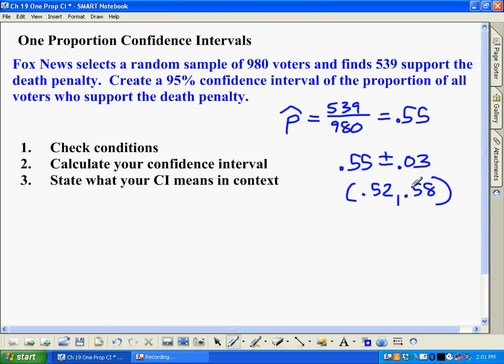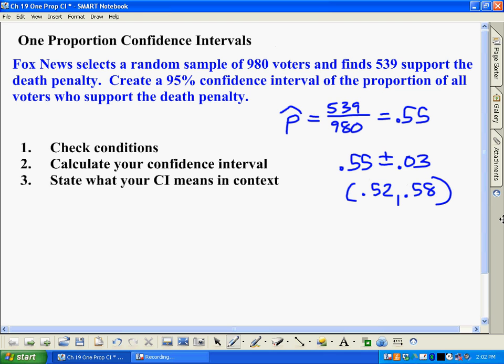We're not sure exactly, but to know exactly, we'd have to actually get all voters, and that would take a lot more than 980 voters. It would take millions and millions of people, which would be unfeasible. So instead we have a small sample of people, in this case 980, and it helps us get a general idea of what everyone is thinking.